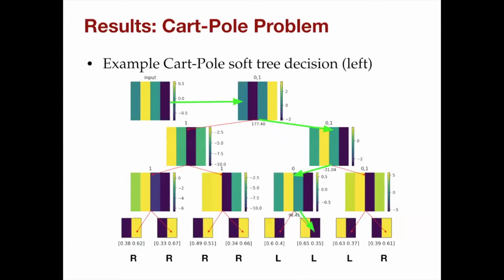So in the context of our soft decision tree, you can see that the decision is made based on a sequence of binary decisions. You can see we have mapped the inputs for each state to colors, and the input state is multiplied with the learned kernel, and based on whether or not the output of that multiplication plus the bias is positive or negative, the binary decisions are made as it traverses down the tree.